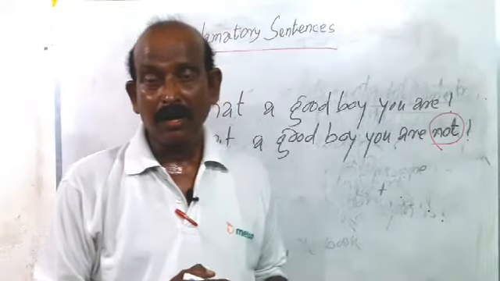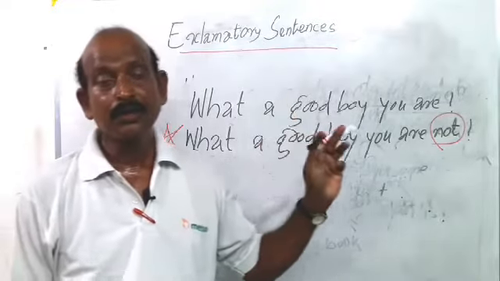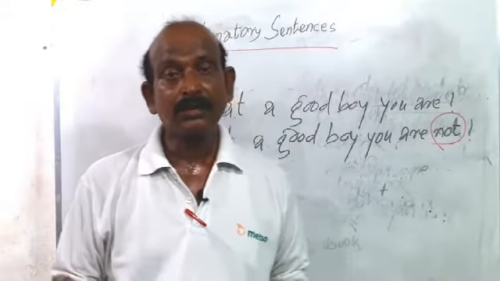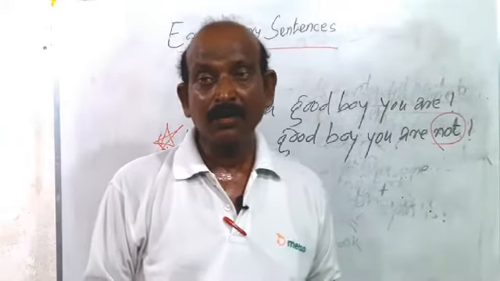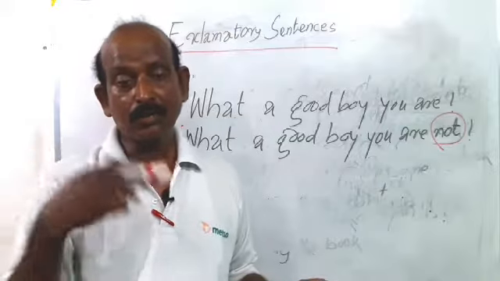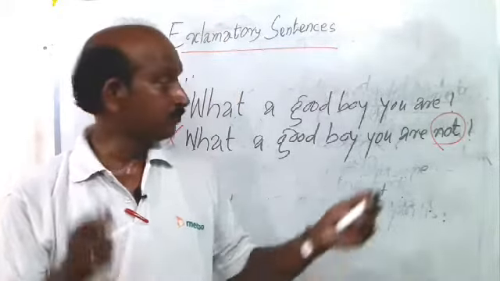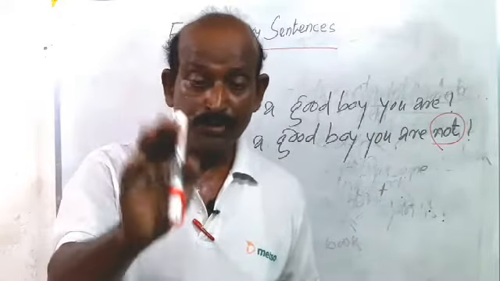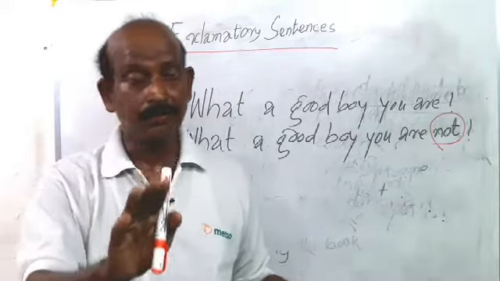And dear students, today I taught you how we can convert the declarative sentence into an exclamatory sentence, and where we should use what and where we should use how, and this is clear. The next most important thing I told you is that an exclamatory sentence cannot be turned into negative.